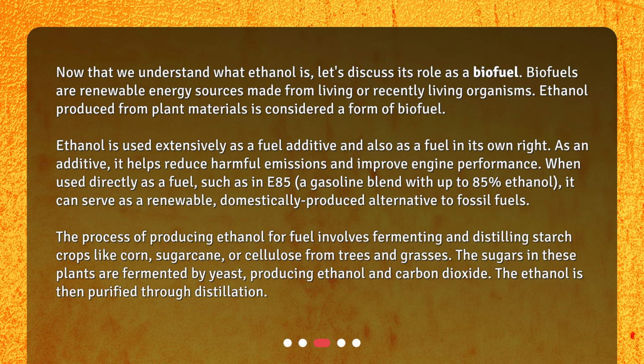When used directly as a fuel, such as in E85, a gasoline blend with up to 85% ethanol, it can serve as a renewable, domestically produced alternative to fossil fuels. The process of producing ethanol for fuel involves fermenting and distilling starch crops like corn, sugarcane, or cellulose from trees and grasses. The sugars in these plants are fermented by yeast, producing ethanol and carbon dioxide. The ethanol is then purified through distillation.